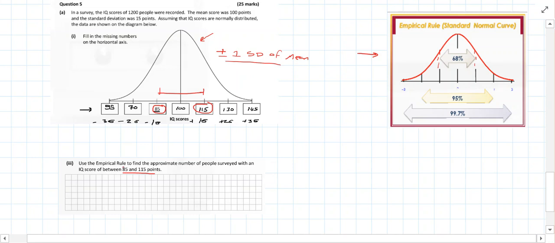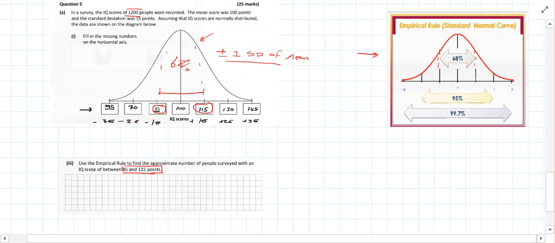So this range that they've given us, 85 to 115 points, is within this range exactly. So what we're saying is that 68% of the 1,200 people that were tested will have an IQ score that falls between these two brackets, between an IQ of 85 and 115. Now, the whole of this curve represents the 1,200 people surveyed.